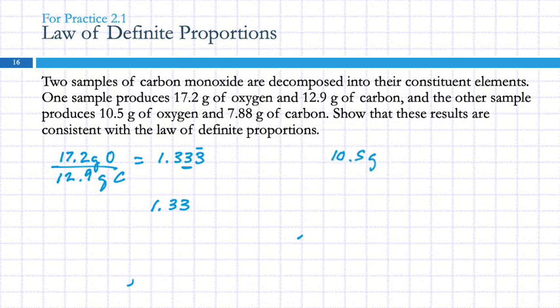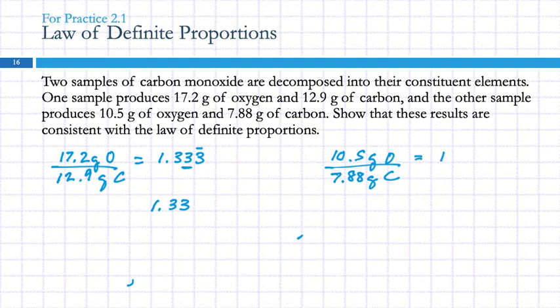10.5 grams of oxygen to 7.88 grams of carbon. 10.5 divided by 7.88.